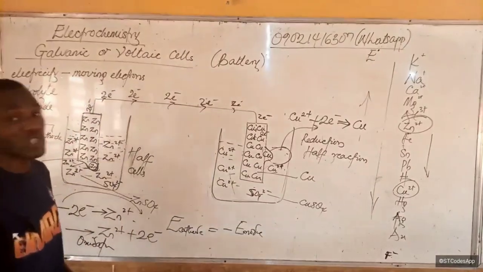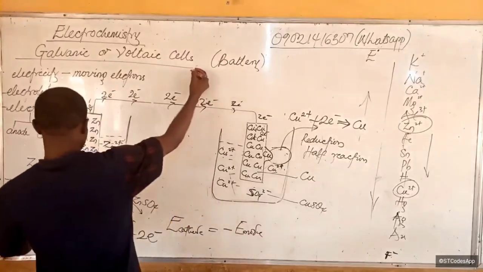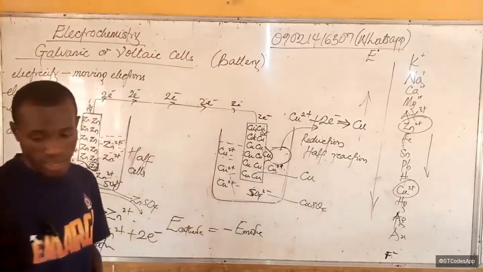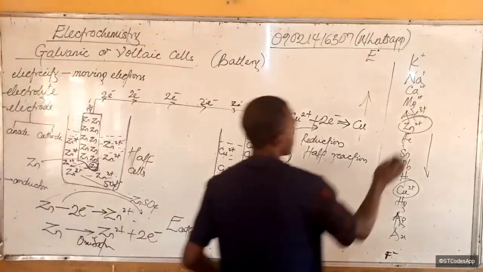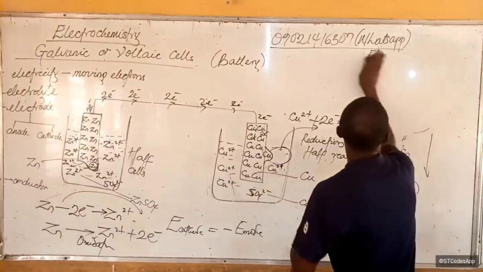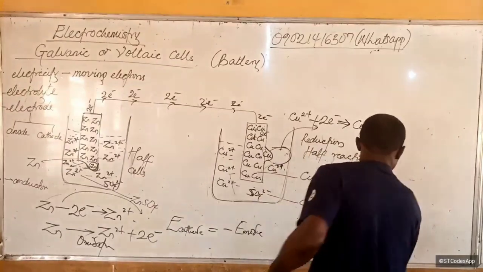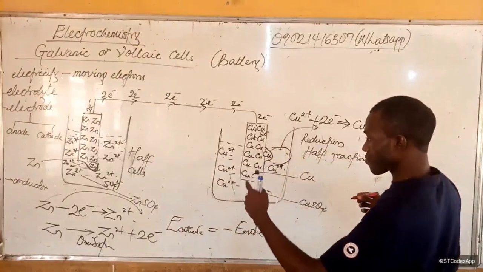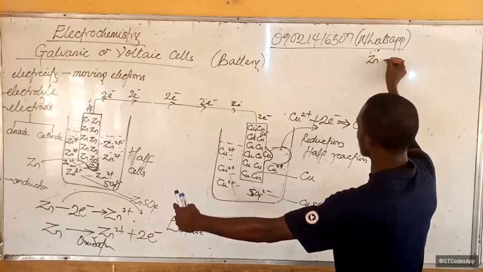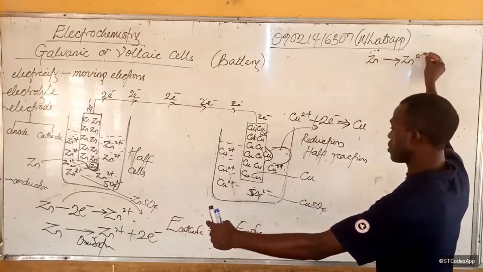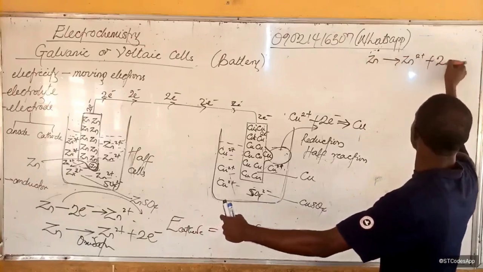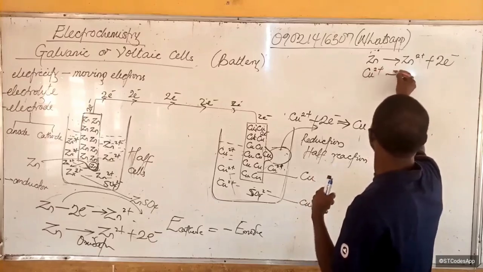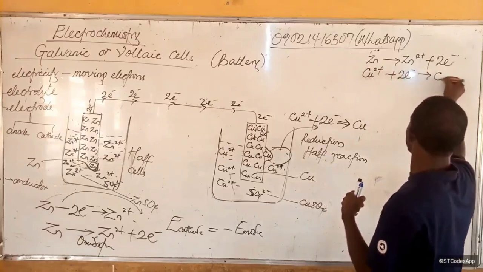Now, in order to have the full cell reaction, the complete cell reaction, we combine both reactions. So we have the oxidation half reaction and the reduction half reaction. Let me clean our electrochemical series. The oxidation half reaction is zinc to become zinc ion plus 2 electrons, and the reduction half reaction is Cu2+ plus 2 electrons to give copper metal.